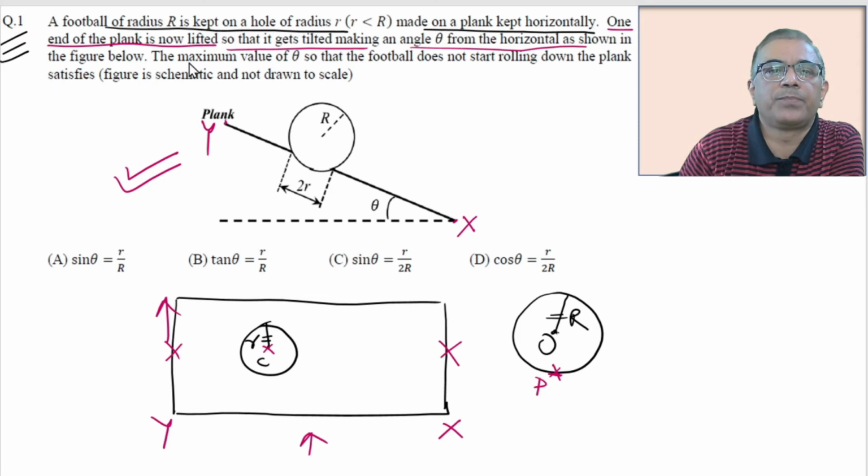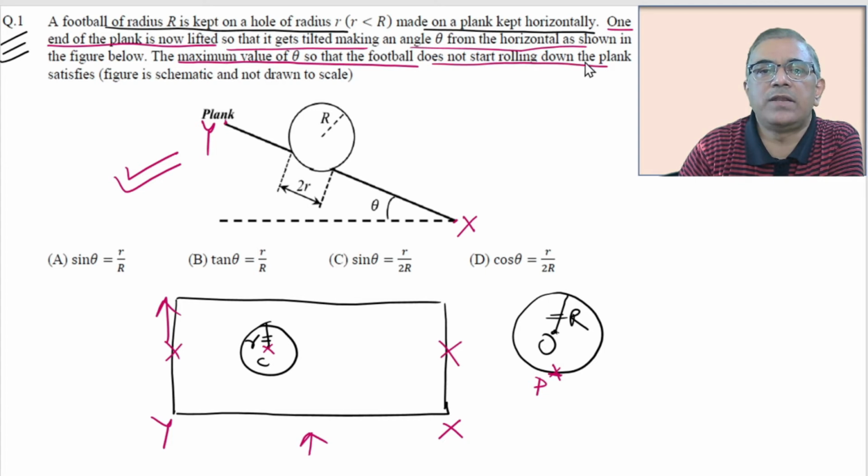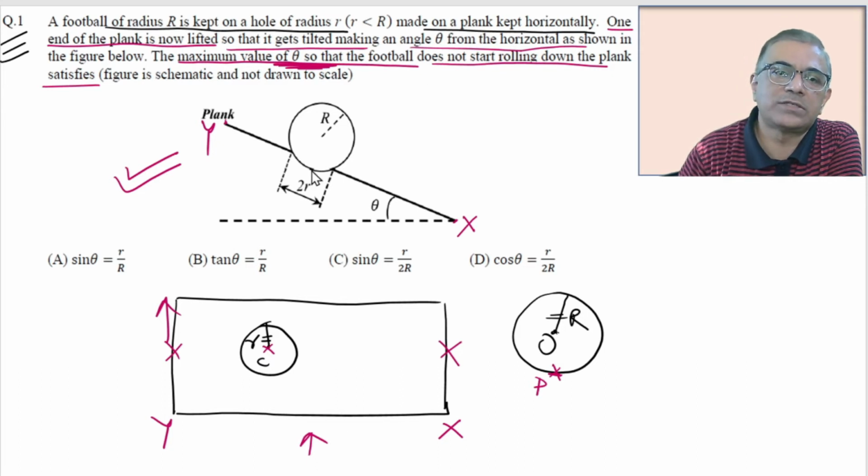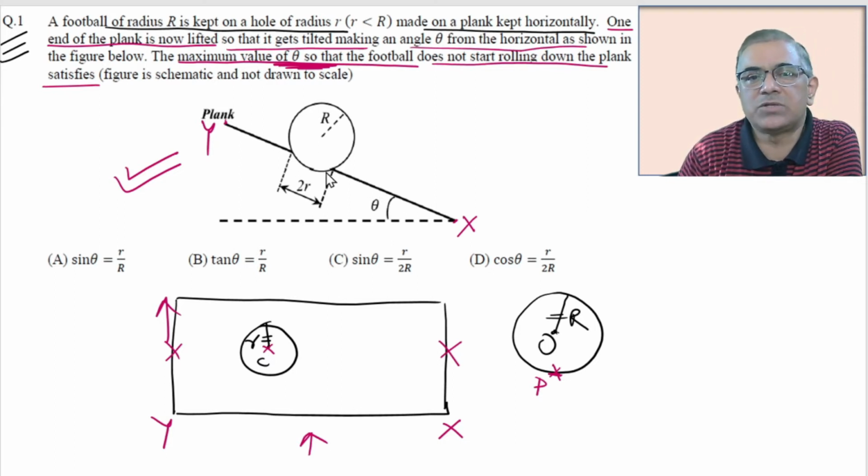Let's read further. What we are supposed to do? We are supposed to find the maximum value of theta so that the football does not start rolling down the plank. That is the value of theta for which the football stays within this hole and does not roll down.